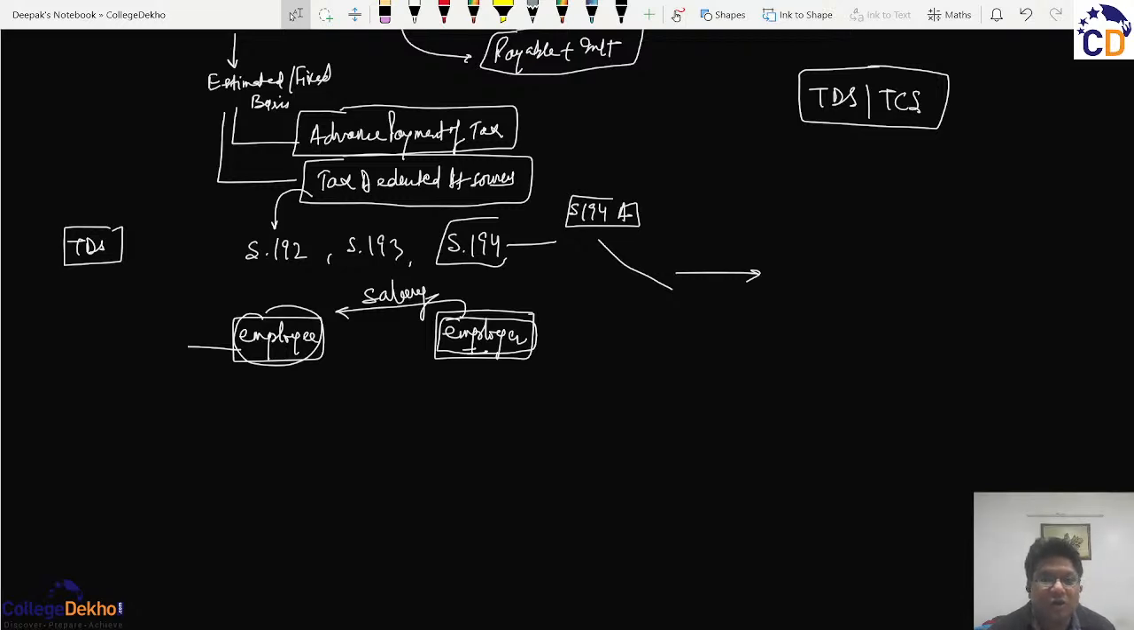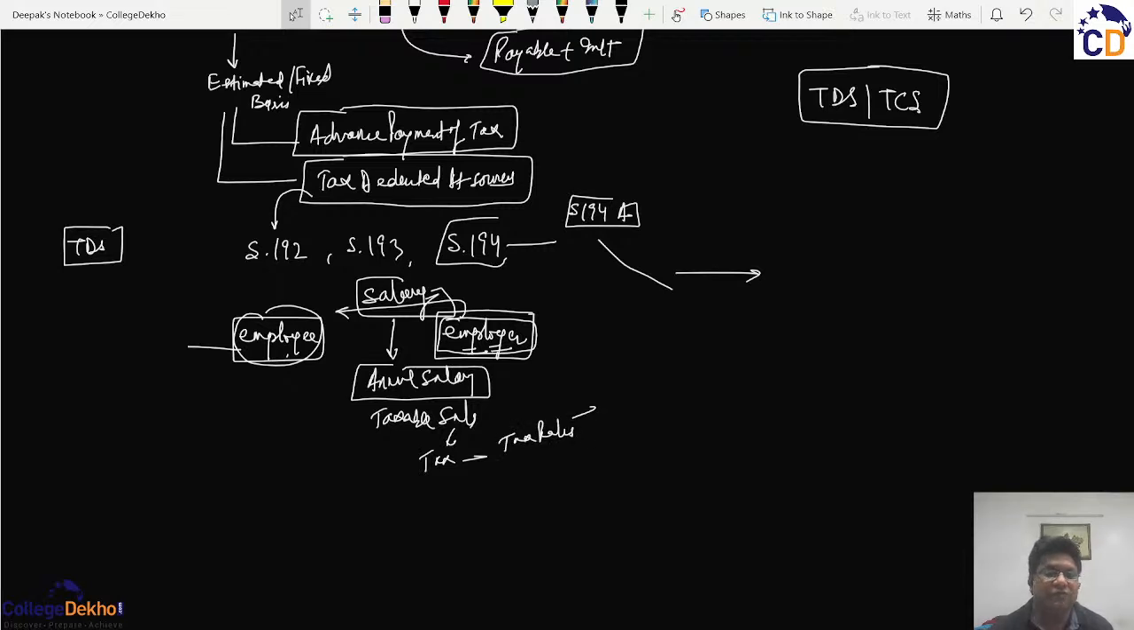Why not put a duty on such employer that when this salary is paid to the employee, you make an estimation of the annual salary. So as per the salary laws, you will calculate the taxable salary of the employee and the tax payable, because he will always be an individual, as per the tax rates.